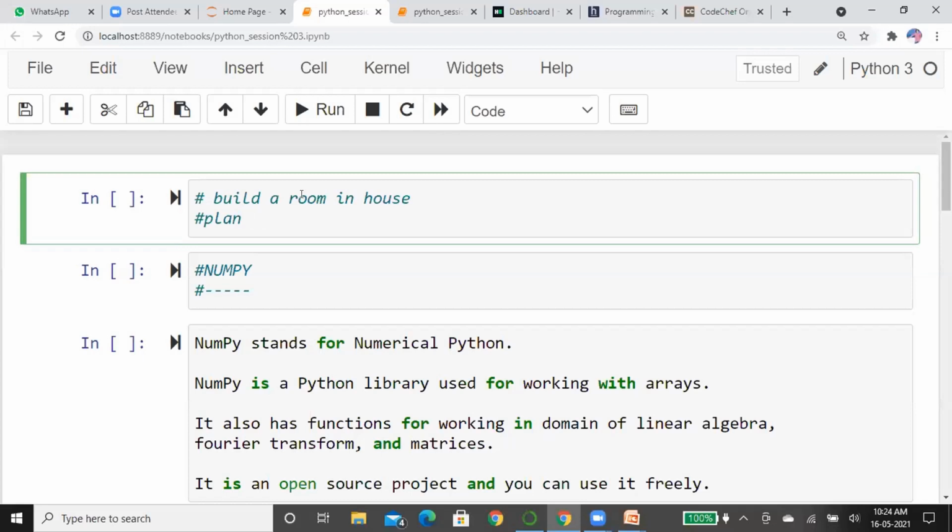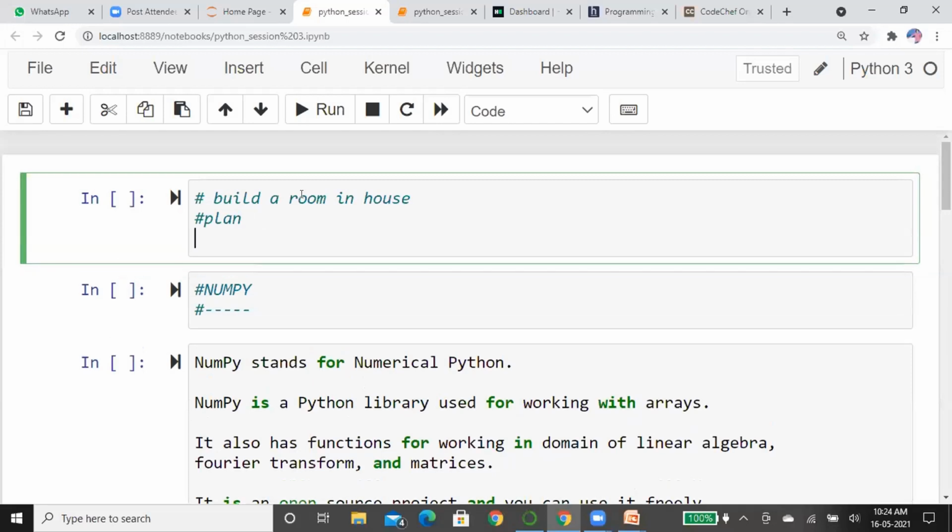Instead of doing that so many times, you just create one plan, take the blueprint, and whenever you want to create the same type of room, you just use the blueprint. In a similar way, when you write a program, if a particular piece of code is repeating many times, it is not necessary to write the code again. You just create the function. Whenever you want that code, you just call that function. Suppose, I will show you. To create a function, we use the def keyword.